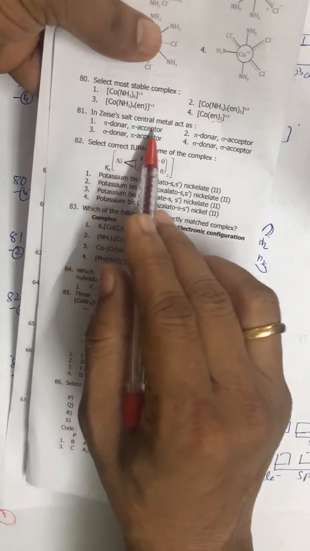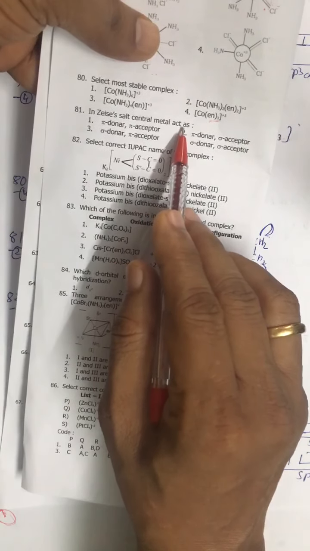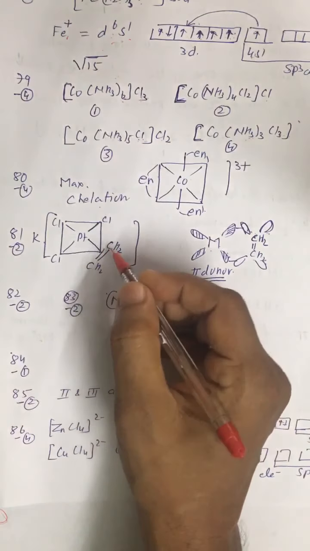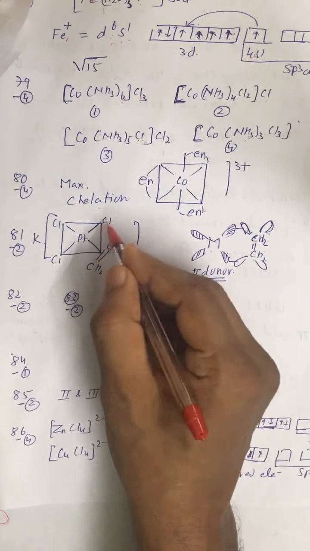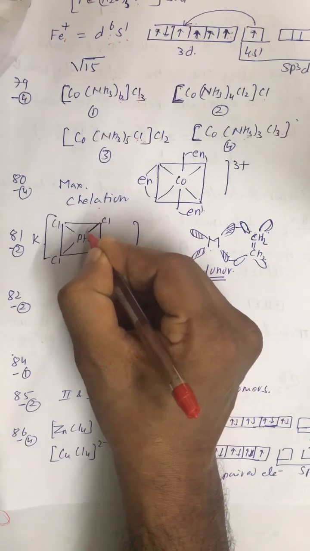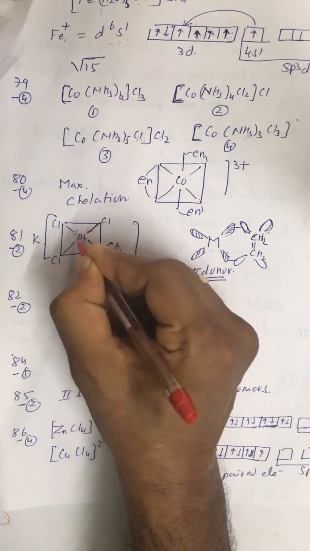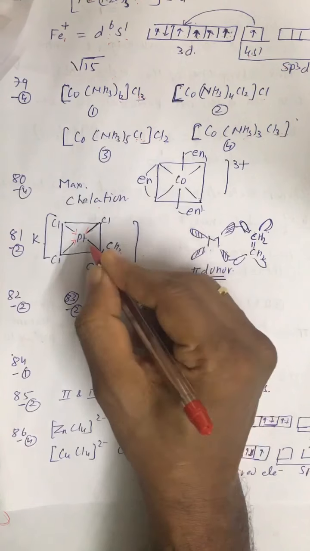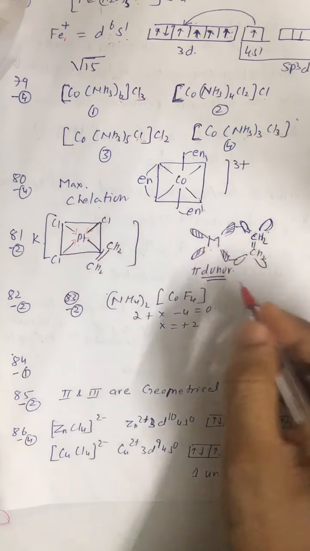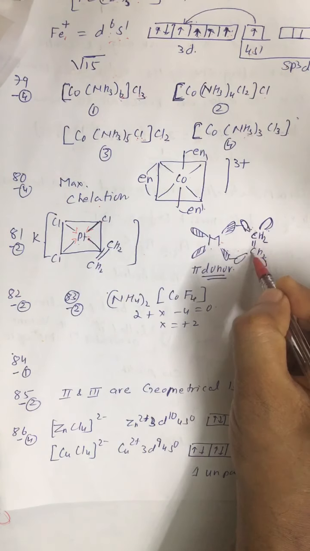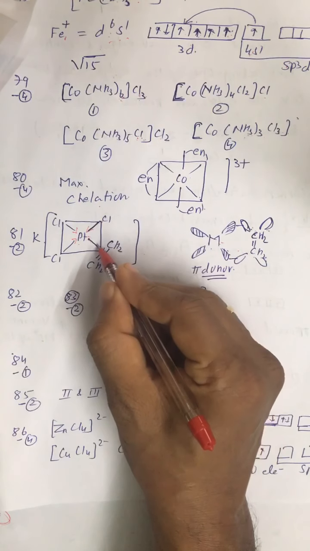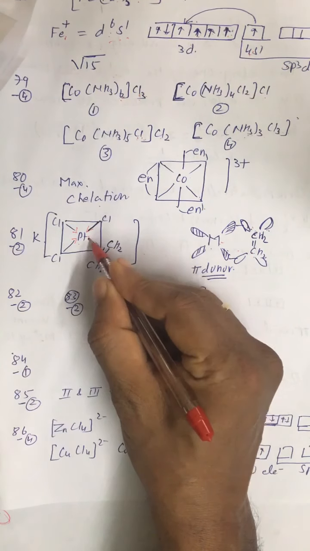Question number 81, Zeise's salt. The question is how the central metal acts in Zeise's salt. This is Zeise's salt. These bonds are coordinate bonds, so these are sigma bonds, basically from ligand to metal. And this bond is between the metal and the alkene. No doubt we have one sigma bond.